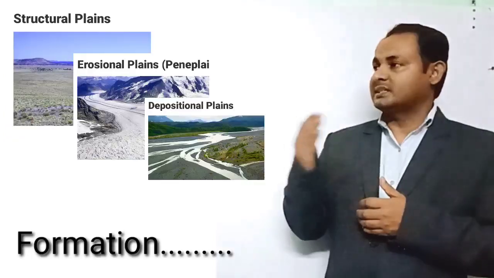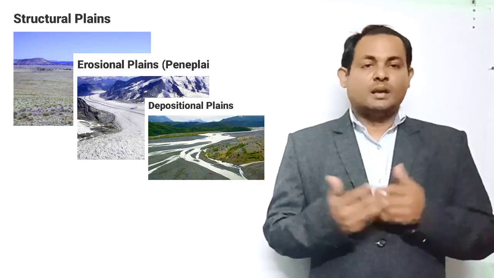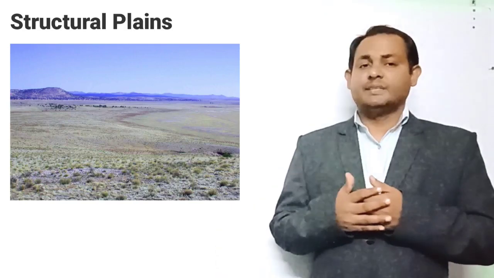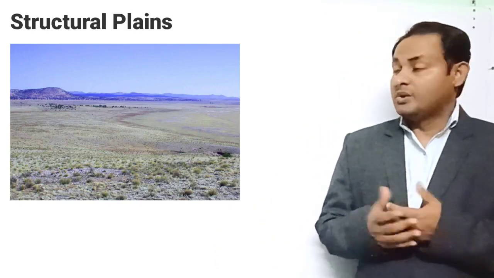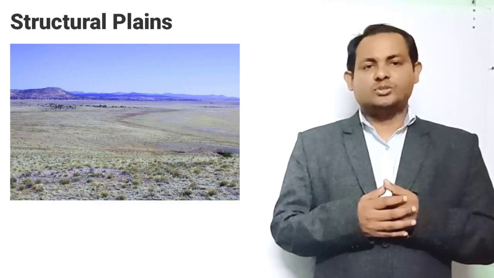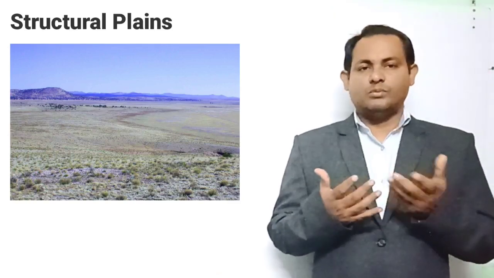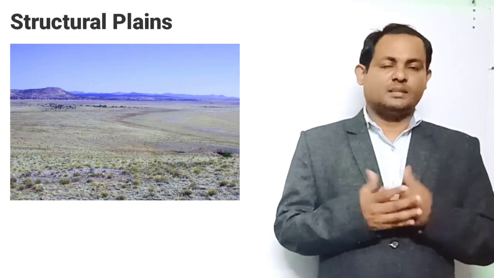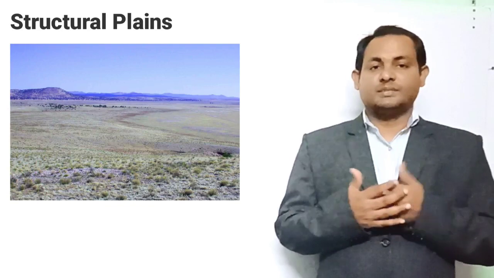And now the classification of plain regions. On the basis of their mode of formation, plains can be classified into three types: the structural plain, the erosional plain and the depositional plain. First, the structural plain. Listen carefully: these plains are mainly formed by the upliftment of a part of the sea floor or continental shelf, and they are located on the border of almost all the major continents. Structural plains may also be formed by the subsidence of an area.